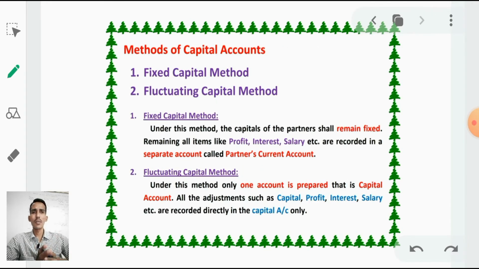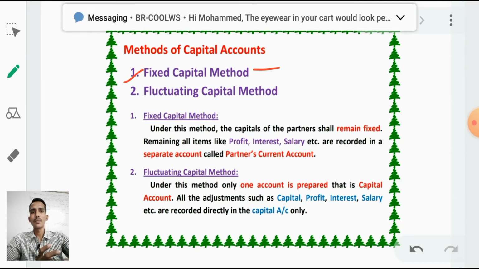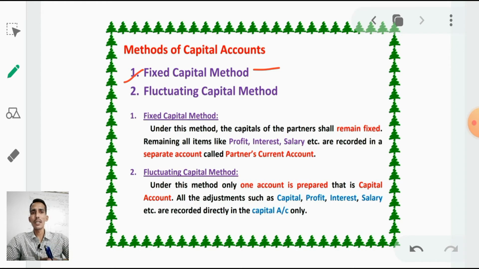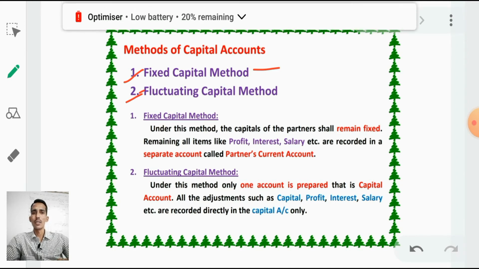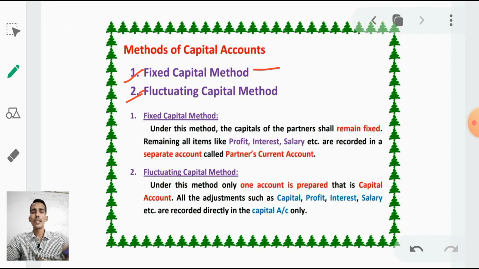Okay, let us discuss methods of capital accounts. Capital accounts can be prepared by 2 methods. The first one is the fixed capital method, another is the fluctuating capital method. What is the difference between the fixed capital and fluctuating capital methods? In the fixed capital method we prepare 2 accounts: one is the capital account, another is the current account. In the fluctuating capital method, we prepare only one account, that is the partners' capital account. Simply, only one entry is different.